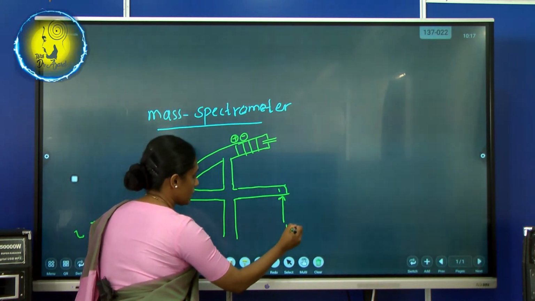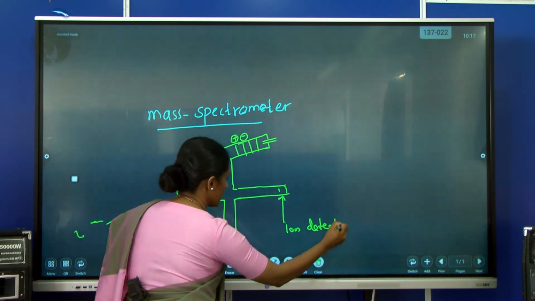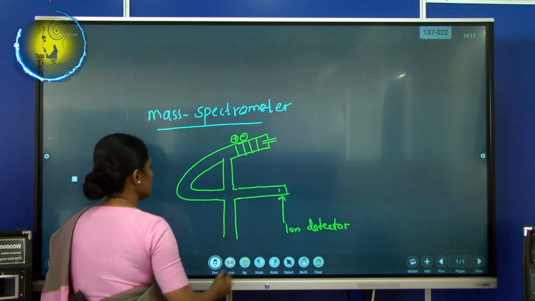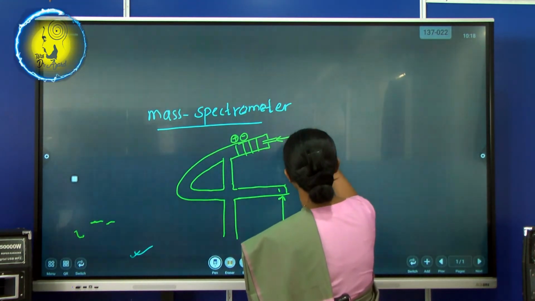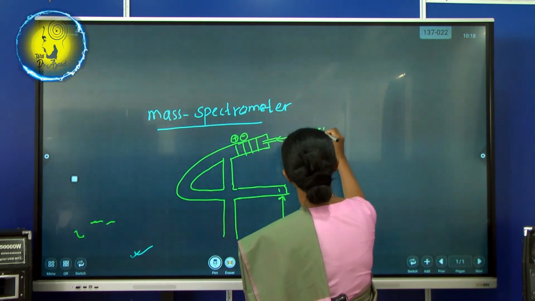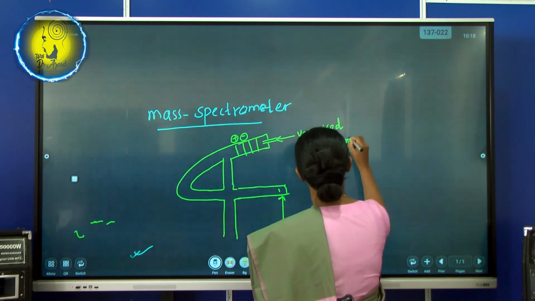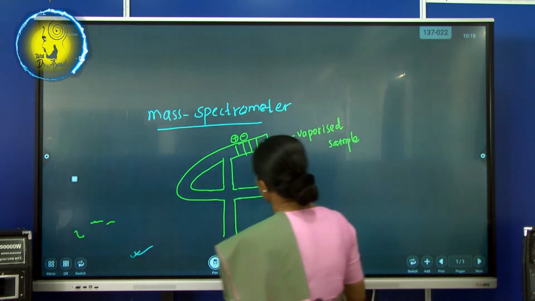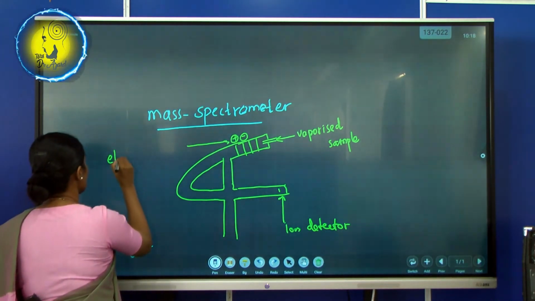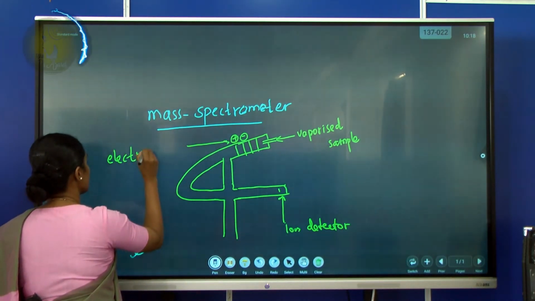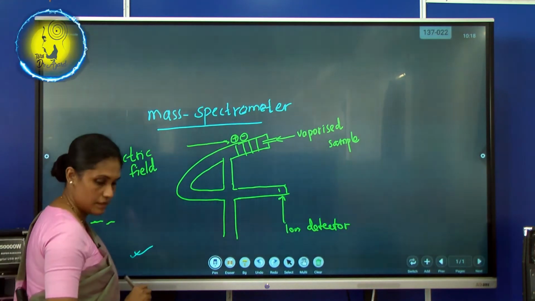I hope you can see the board. Electric field.